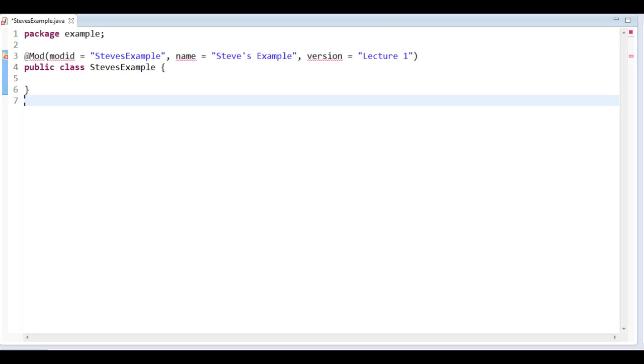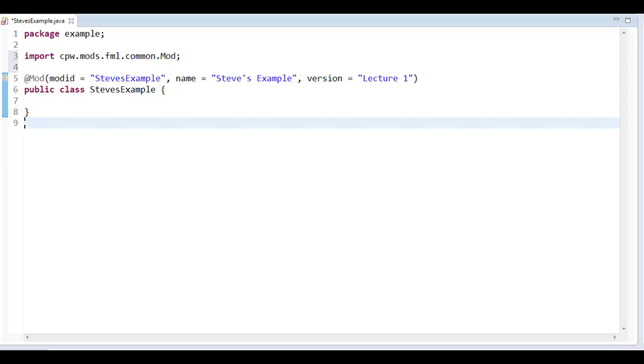I know where to import it. The import statement would be import cpw.mods.fml.common.Mod. But that's quite a lot to remember, so what we can do in Eclipse is just tell it to import it for us. How do we do that? Well, we can press on our keyboard Ctrl-Shift-O, and that's going to import everything for us. If we have any imports that we don't need anymore, it's going to remove them.